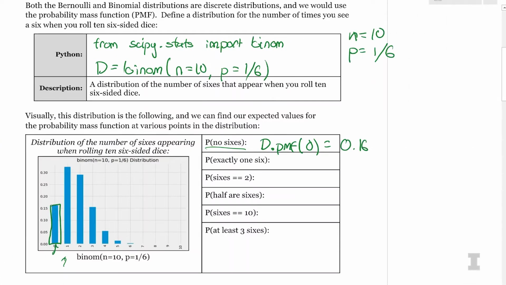Looking at this graph, it's right above 0.15. So there's a 16% chance of me rolling 10 dice and getting no 6s. What about the probability of getting exactly one 6? That's going to be d.pmf of 1. And what did you get, Carly? 0.32, or 32%. And again, that's the probability of getting exactly one 6, so that's the mass of this particular bar.